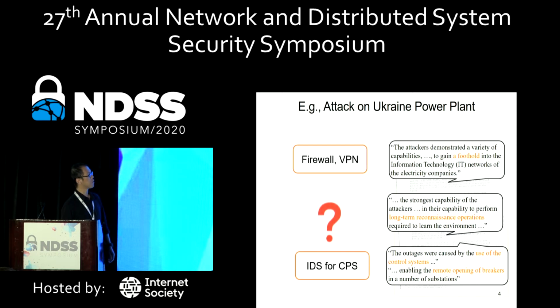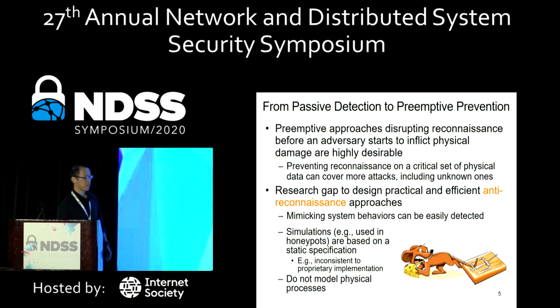But what about the reconnaissance stage? We believe that, compared to passive detection, preemptive prevention that can disrupt reconnaissance before the adversary starts to inflict physical damage is highly desirable.